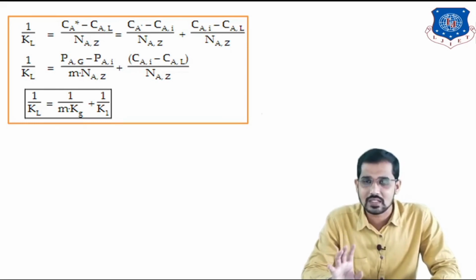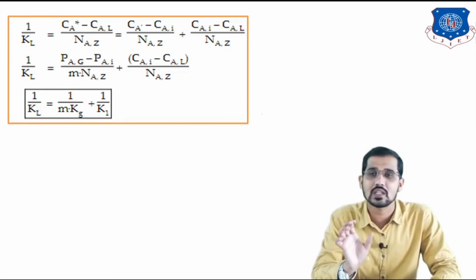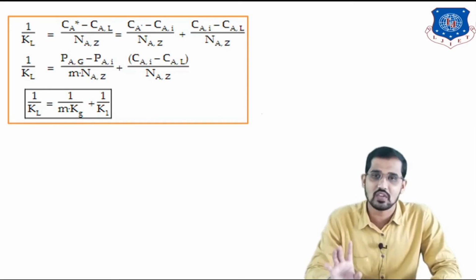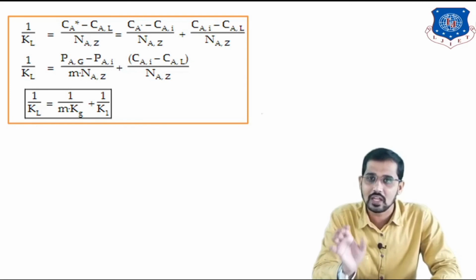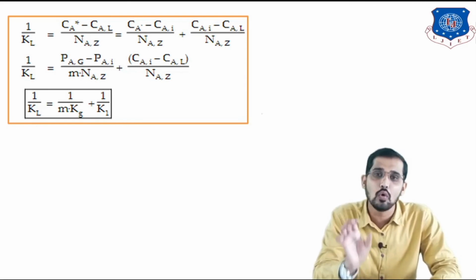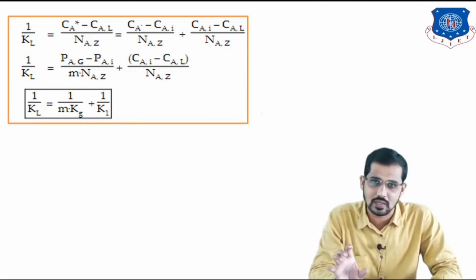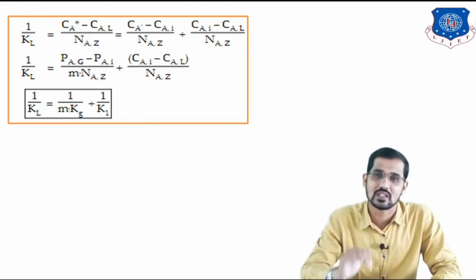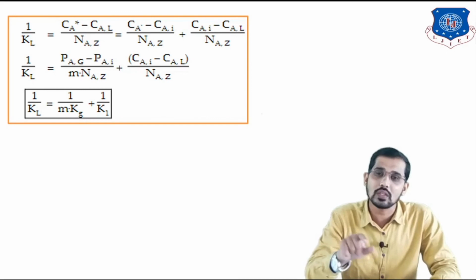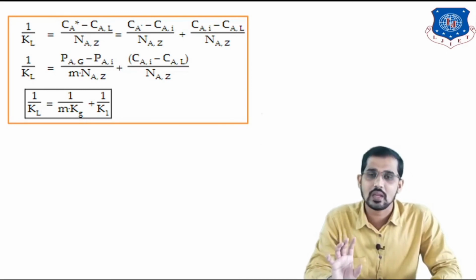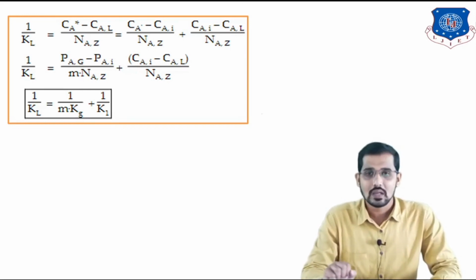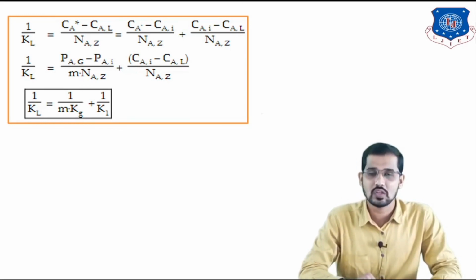And if anyone asks you for the derivation of the mass transfer coefficient or overall mass transfer coefficient, for that also this is the derivation, because in this formula capital Kl is nothing but the overall mass transfer coefficient for the liquid phase. Okay, and 1 upon Kl is nothing but the resistance to mass transfer. So the derivation for both the terms is the same. Okay, and this derivation can be asked for 7 marks. Okay, so this is all about this lecture. We will see the next topic in the next lecture. Thank you very much.